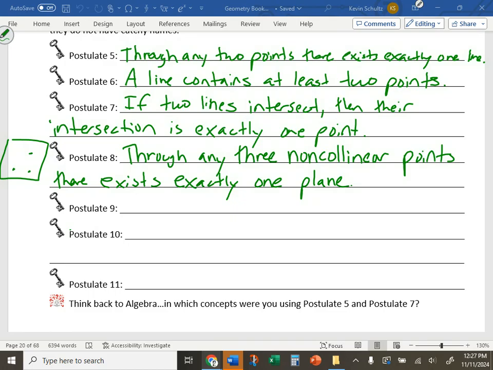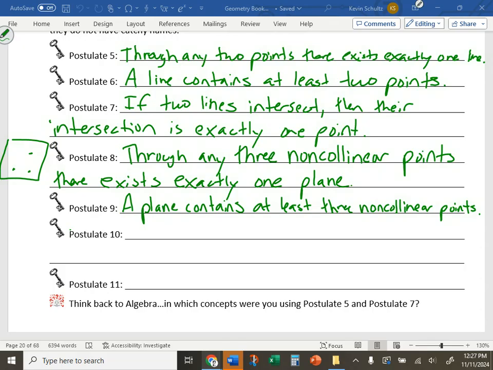Postulate 9. A plane contains at least 3 non-collinear points. I'm glad we're talking about this one now. I'd hate to have you leaving the room confused. A plane contains at least 3 non-collinear points. In case postulate 8 wasn't clear enough, it basically says the same thing as postulate 8, it's kind of reversed.